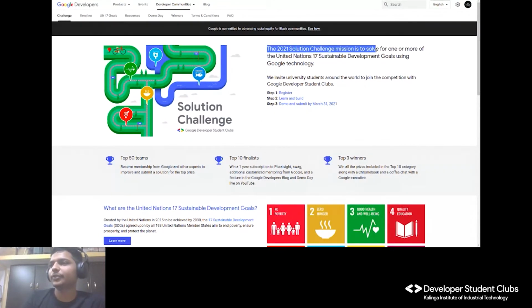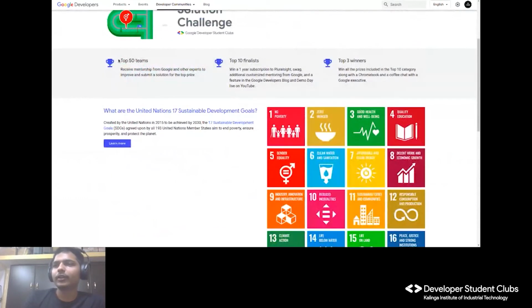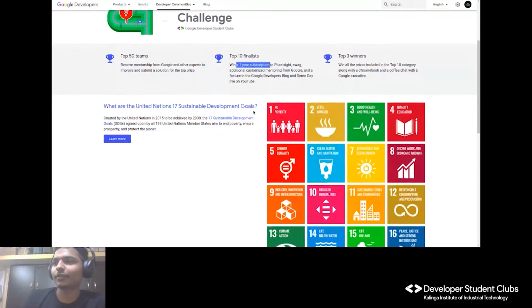The 2021 Solution Challenge mission is to solve for one or more of the global United Nations problems. On a global scale, they will pick the top 50 teams. Then you get mentorship directly from Googlers about your projects. Then out of that, the top 10 finalists will get a 1-year subscription to Pluralsight. Since it is a Google event, the perks are on the go.